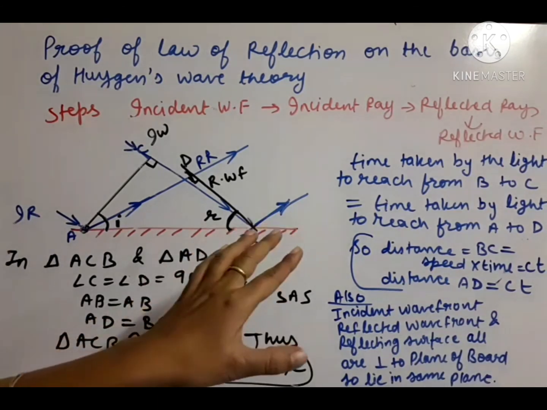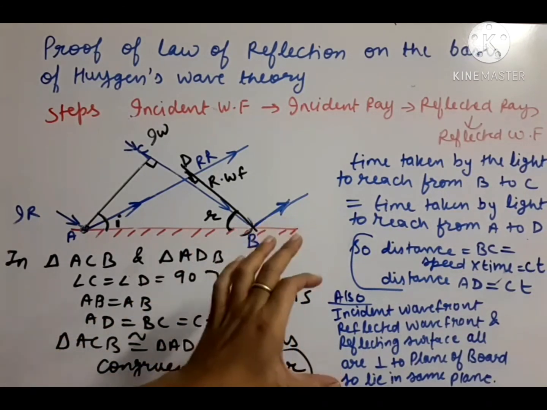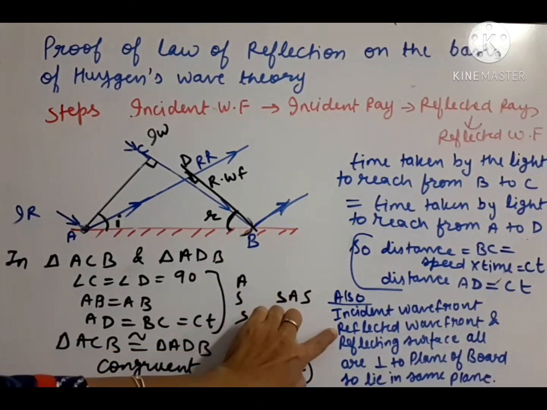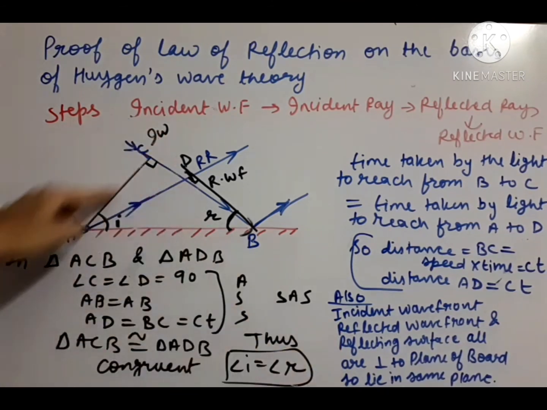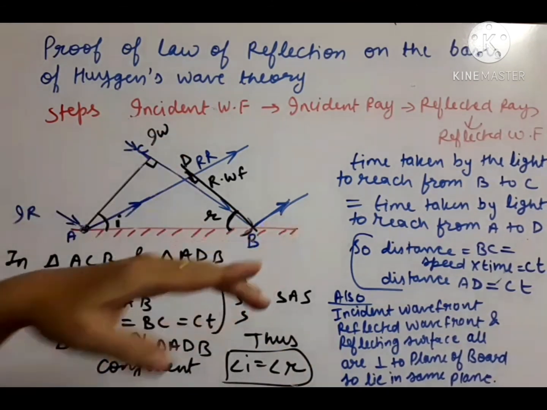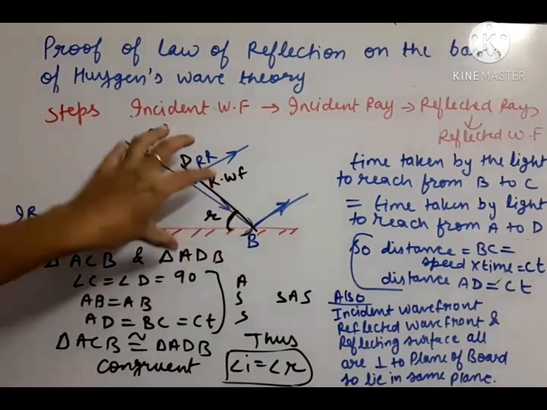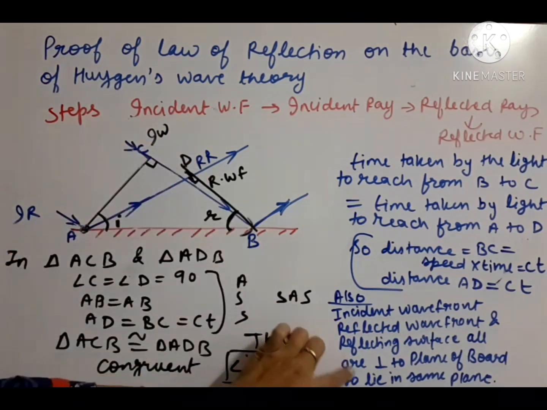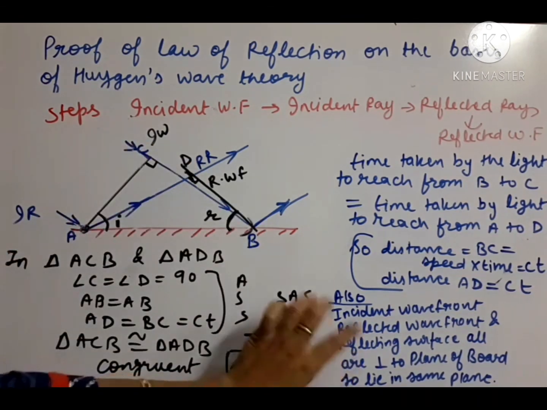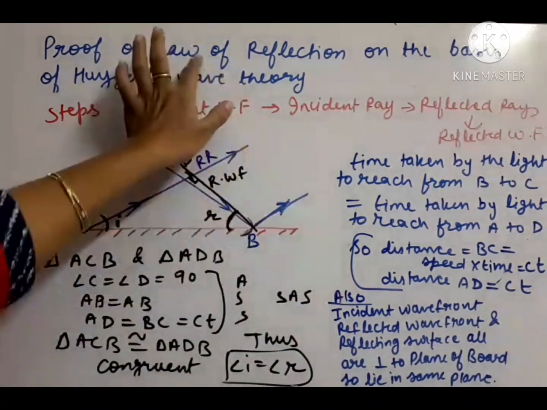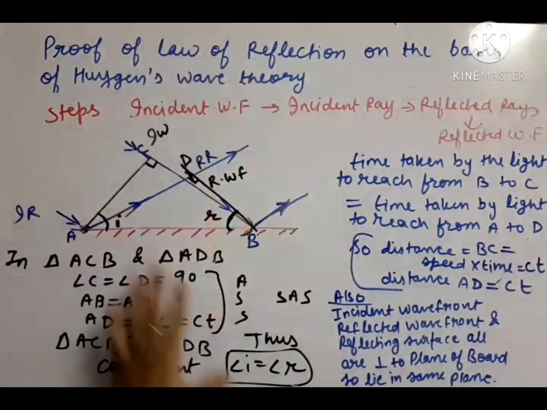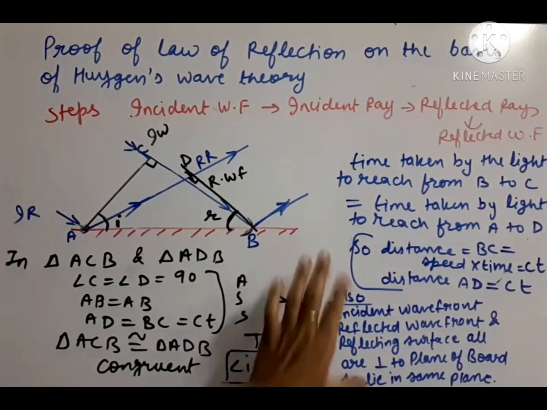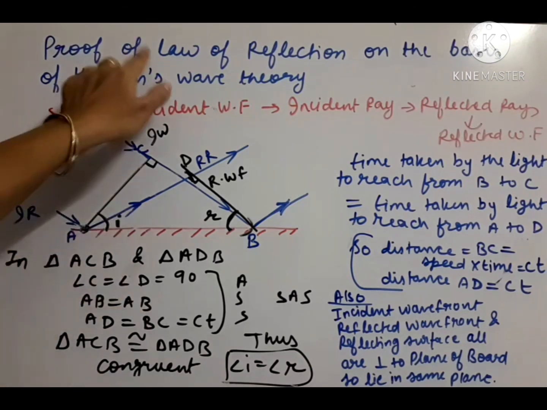Now the second law of reflection is also there, which is about lying in the same plane. Okay, so let us read these lines. Incident wavefront, reflected wavefront and reflecting surface: since all three are perpendicular to the plane of the board, that means all are lying in the same plane. So this statement also is to be added in the law of reflection. So the main part is the first law's proof, and for the second law, it's only the statement. Okay, so this way we have completed the proof of the law of reflection.